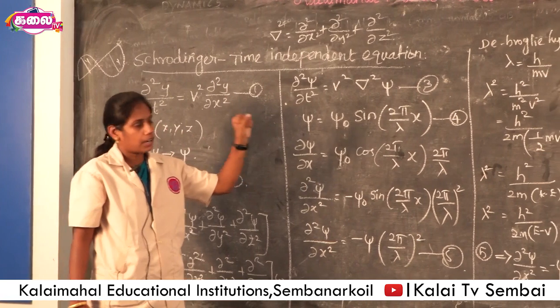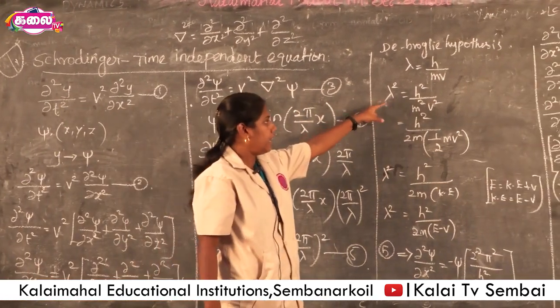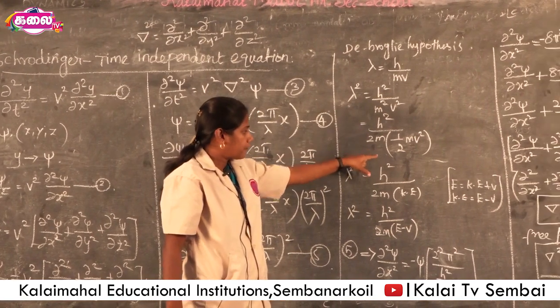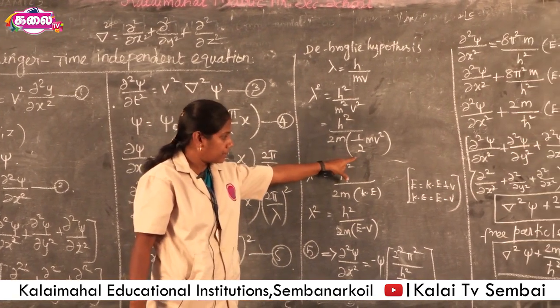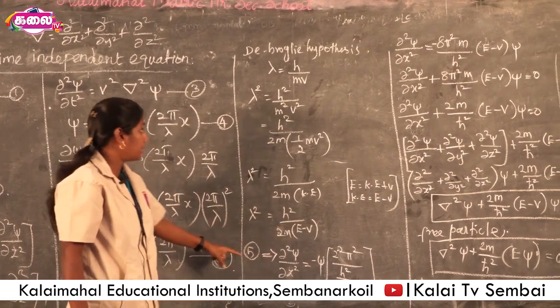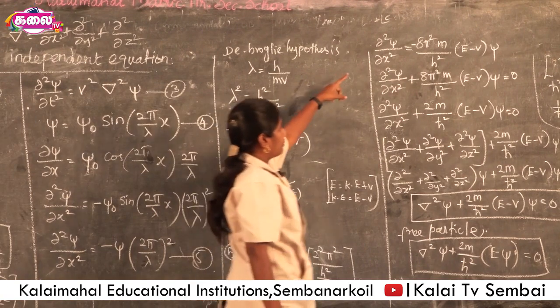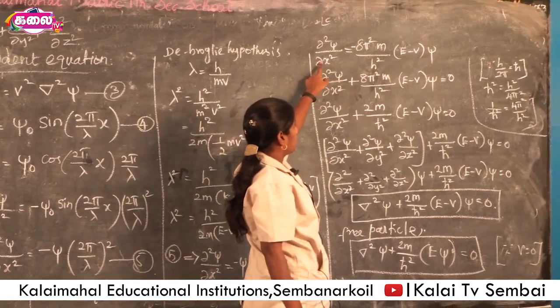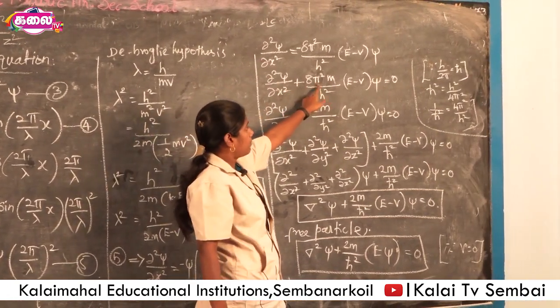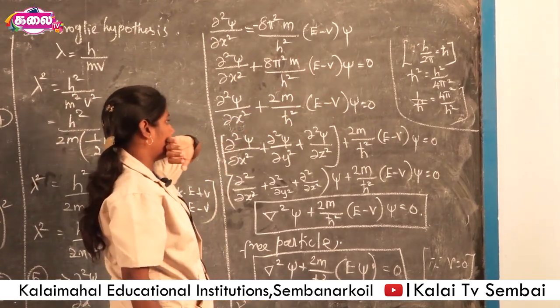Now the de Broglie hypothesis is taken as lambda is equal to h by mv. Then lambda squared is calculated. Here the kinetic energy formula E minus V is substituted. Then the lambda squared value is substituted in equation 5. Then we get dou squared psi by dou x squared plus 8 pi squared m by h squared E minus V of psi is equal to 0.